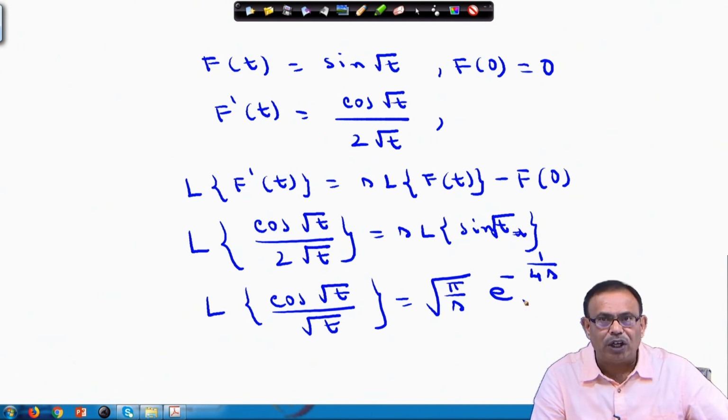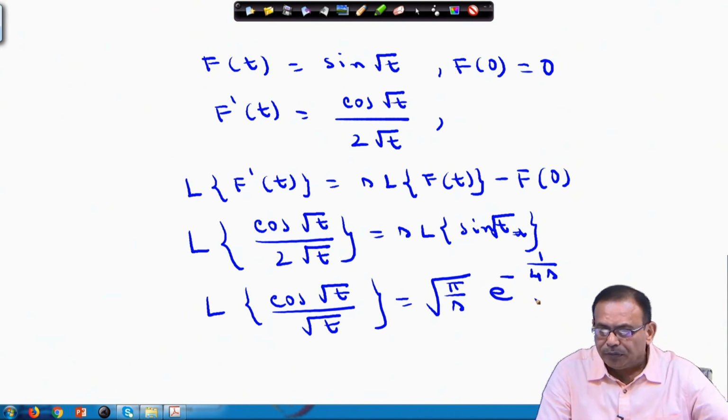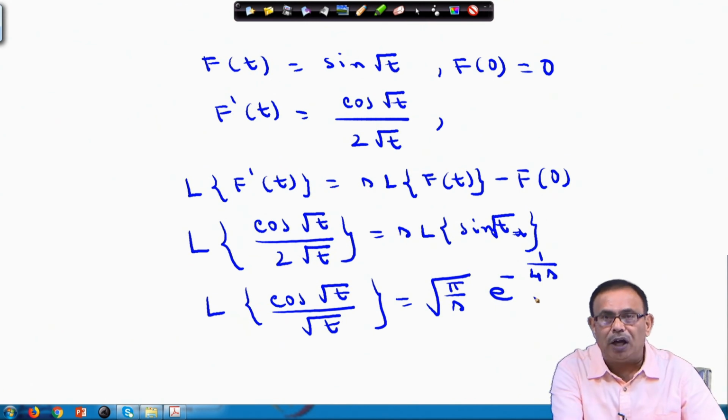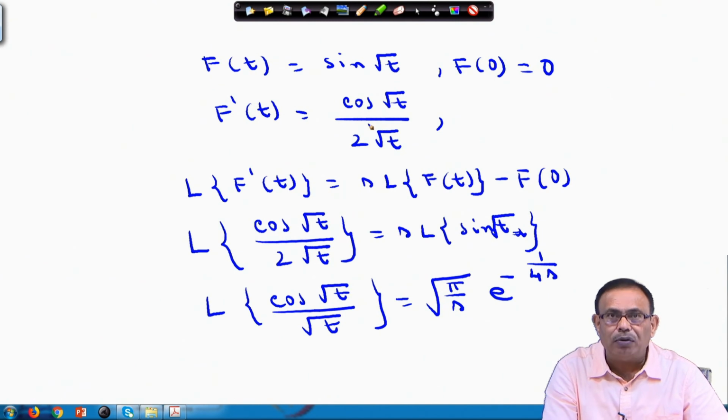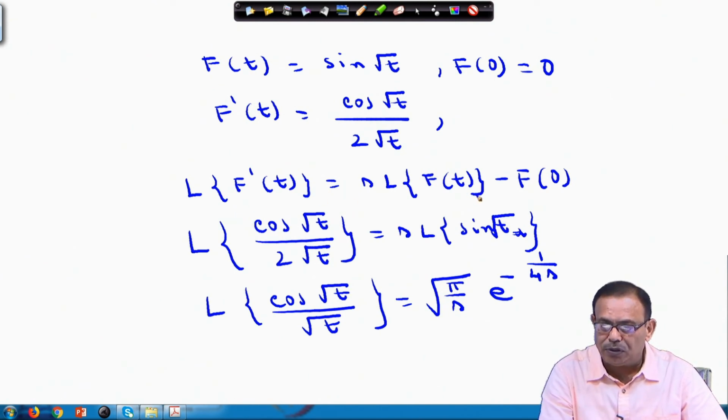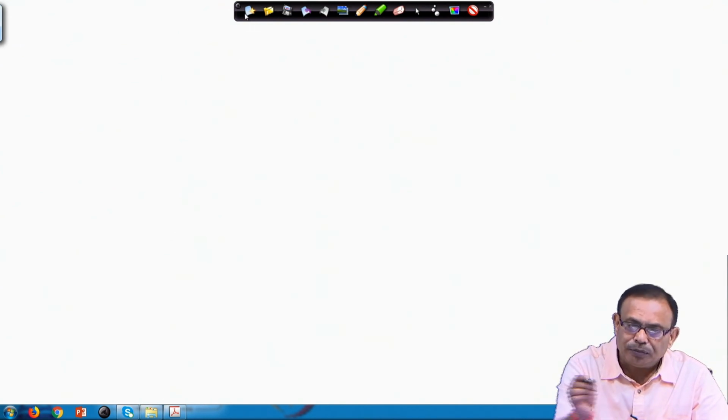So, although the function was complicated, we just took f(t) equals sin root t, from there we find f dash, and the Laplace transform of f dash t I know is s into this. So, although I have to find the Laplace transform of cos root t by root t, I am actually finding the Laplace transform of sin root t, which we have already done earlier, and we get this result.